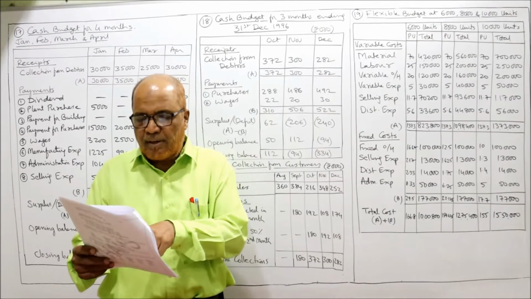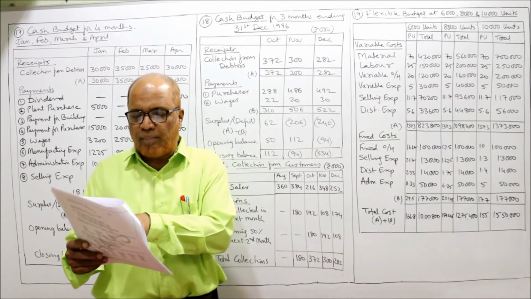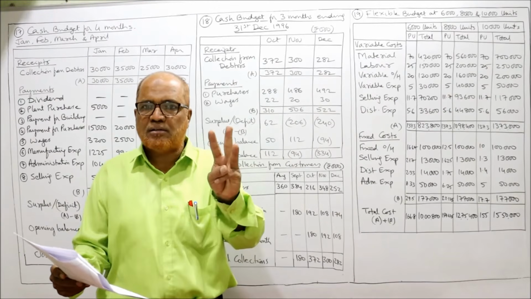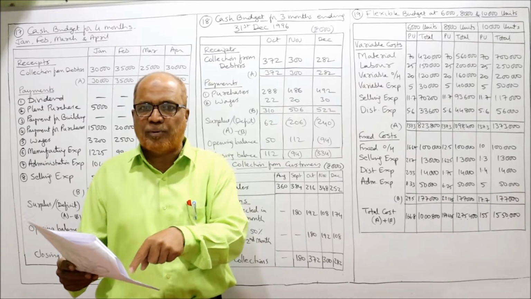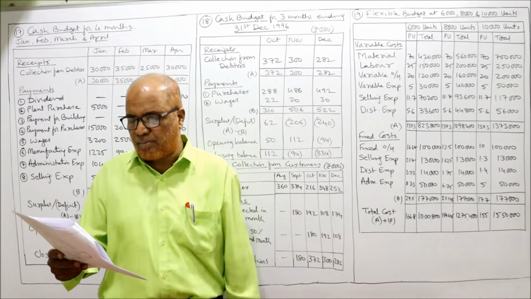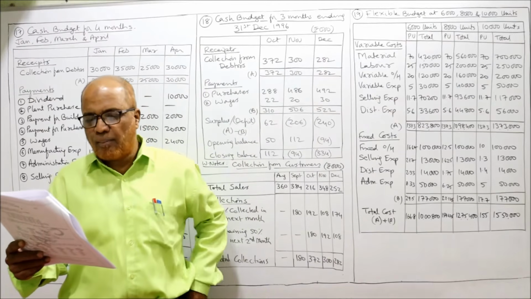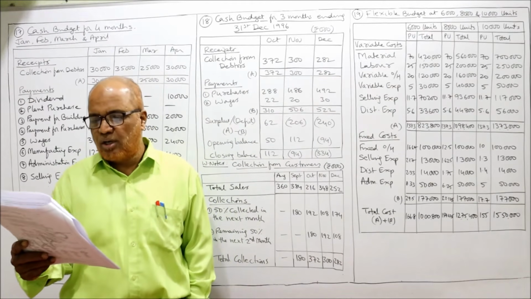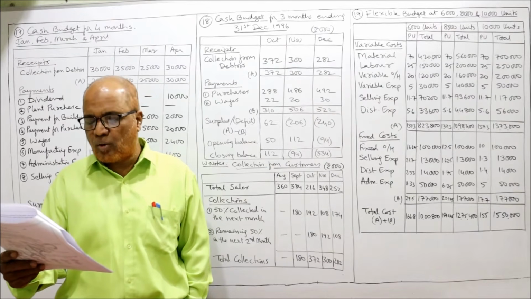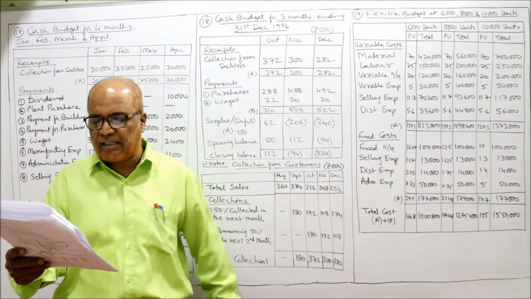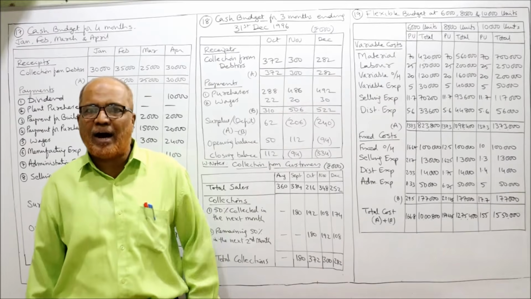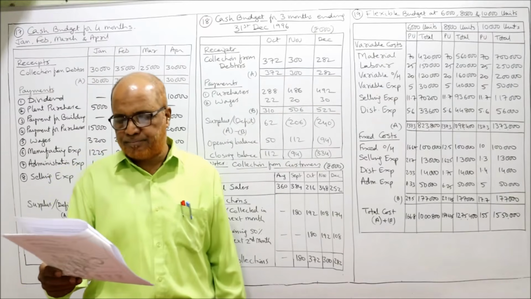Here it says the company wants a temporary overdraft facility for the quarter beginning from 1st October. Quarter means 3 months: October, November, December. So we have to make the budget for these 3 months. During this period, the company will be manufacturing mostly for stock. You are required to prepare a cash budget for the above period, indicating the overdraft facility required by the company at the end of each month. We have to find out how much overdraft is required at the end of each month.